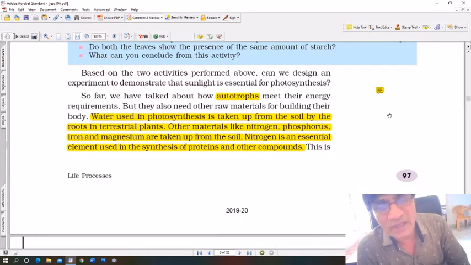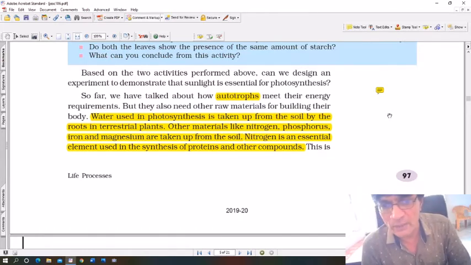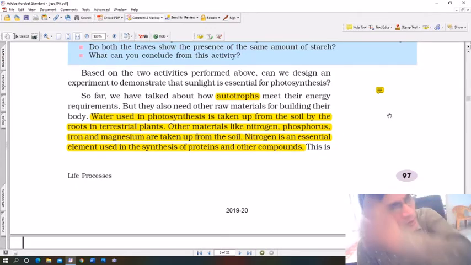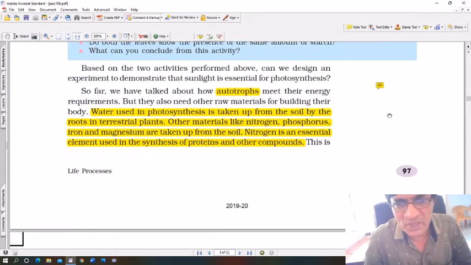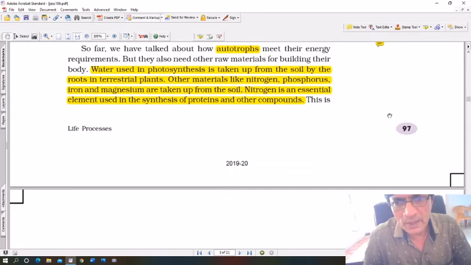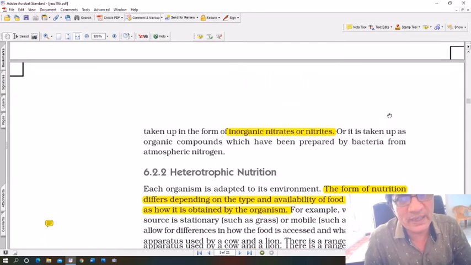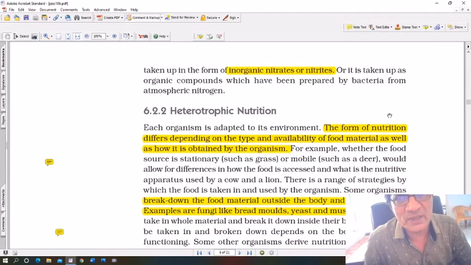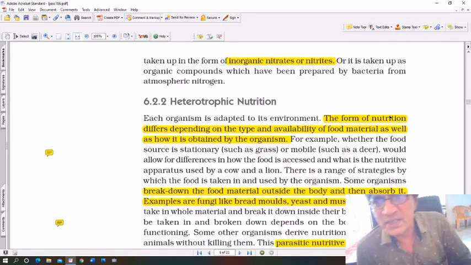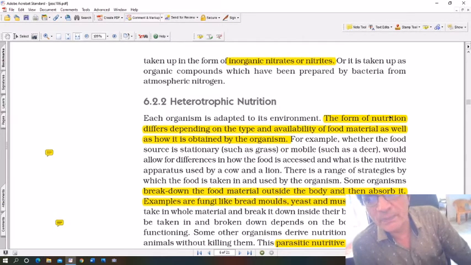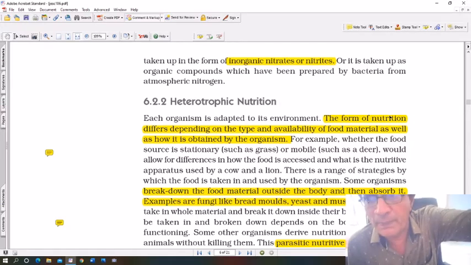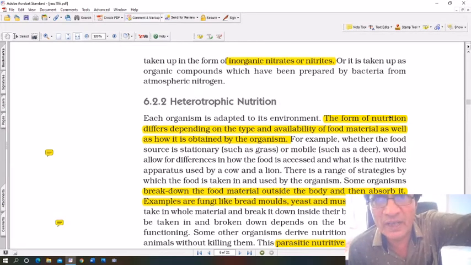Nitrogen is a very essential element, the most important element in the synthesis of proteins and other compounds, and therefore nitrogen has to be obtained from the soil. This is taken up in the form of inorganic nitrates or nitrites which are present in the soil, or it is taken up as organic compounds which have been prepared by bacteria from atmospheric nitrogen.